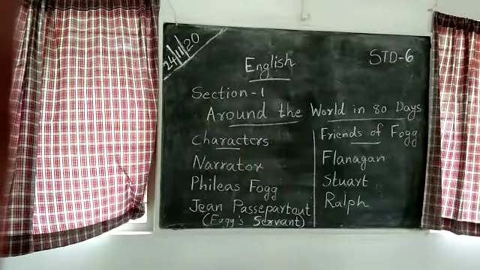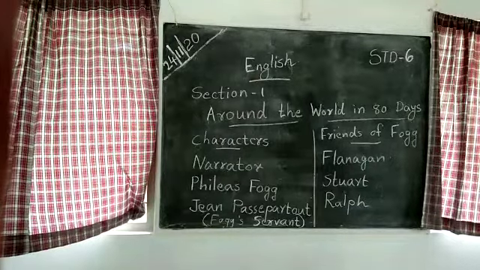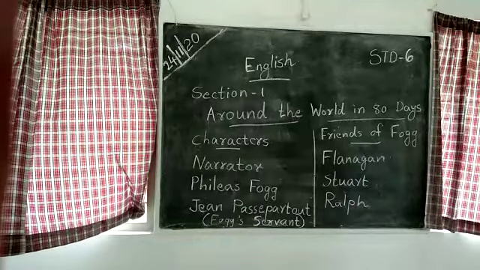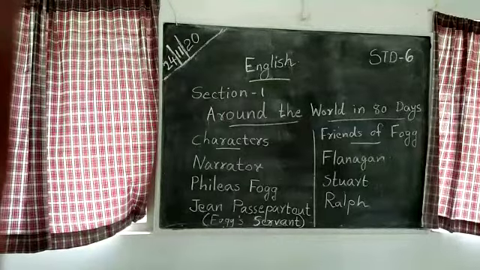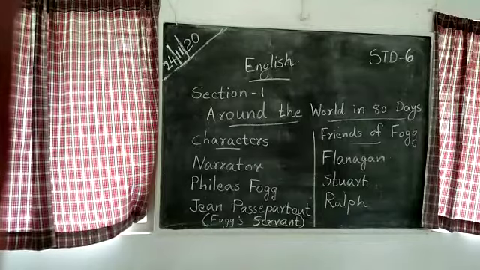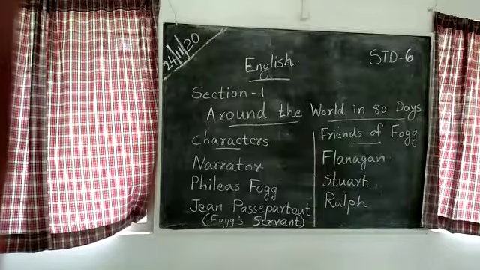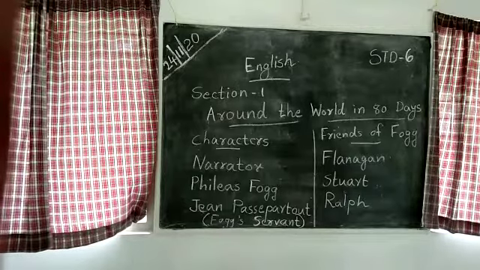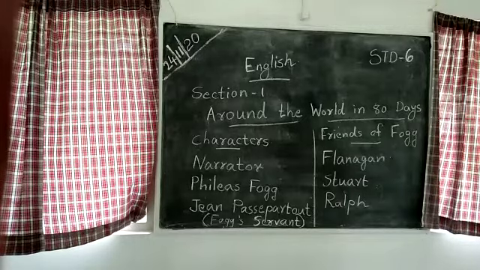Next, Fogg's new valet. Valet here means servant. Fogg's servant is Jean Passepartout. Jean is the French name for John, and it is pronounced like that. Then the other characters are friends of Fogg: Flanagan, Stuart, and Ralph. These are the main characters in this play.